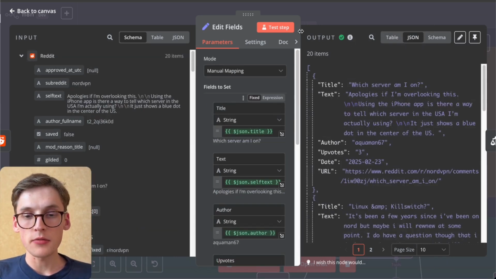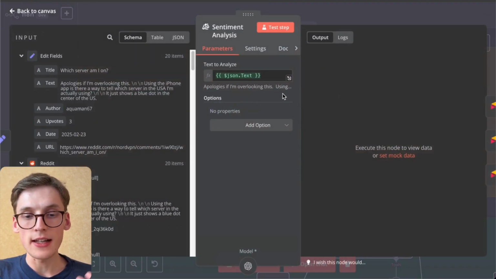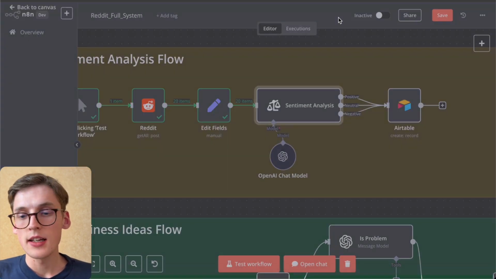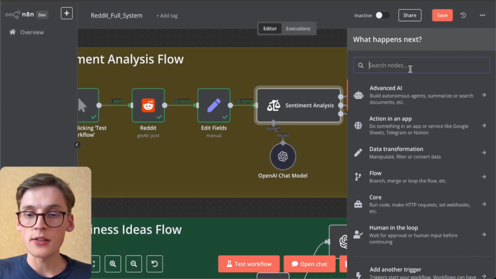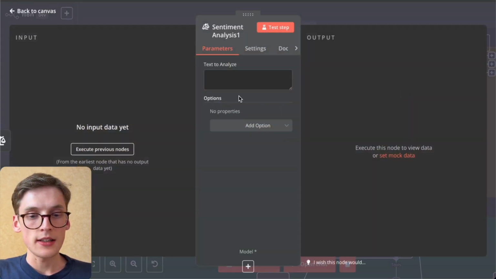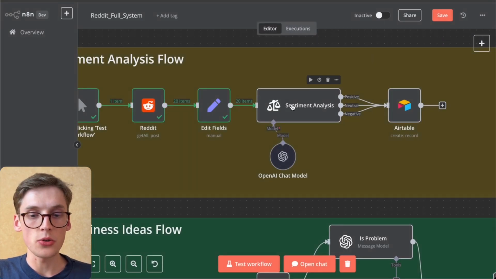The last part will be to add a sentiment analysis node. A sentiment analysis node basically will just take the text from that specific subreddit and analyze it. The sentiment analysis node is a native node. You can just find it in n8n, select it, and add the text you want to analyze, the sentiment you want to analyze.